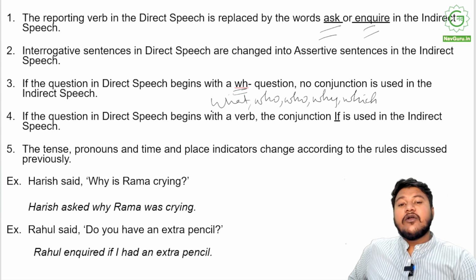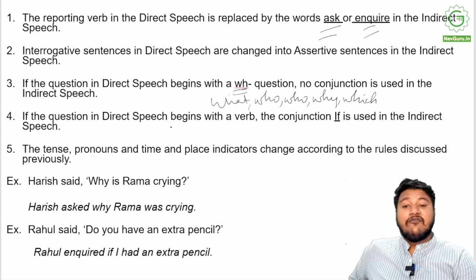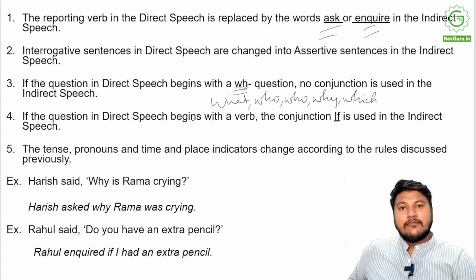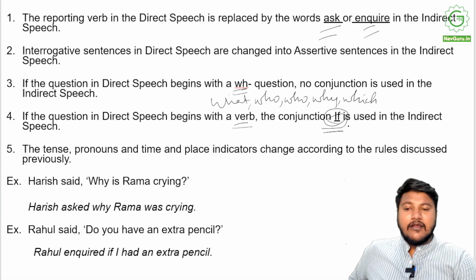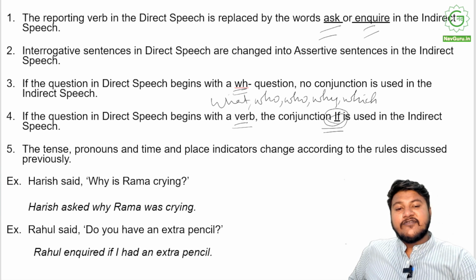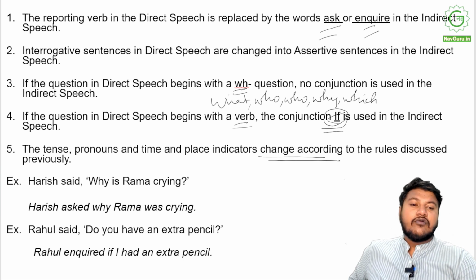But if the question in the direct speech begins with a verb, do you have an extra pen? Have you seen Ram? Will you play with me? Right? So if it begins with a verb, the conjunction if is used in indirect speech. Alright? The tense, pronouns, time, and place indicators, they all change according to the rules discussed previously.